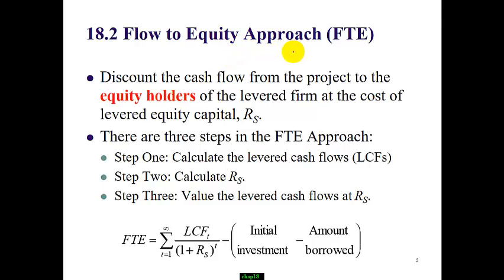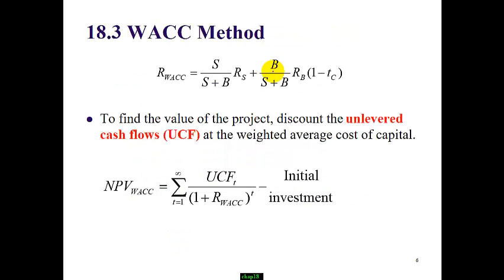The second approach is FTE. This approach considers the equity holders' point of view. We look at the cash flow that goes to the equity holder. It is named levered cash flow. We use the cost of equity, and the investment amount contributed by the equity holder. The third approach is WACC. WACC responds to the effect of leverage by adjusting the discount rate directly. Do you still remember we adjust the cost of debt with an after-tax adjustment component? We use unlevered cash flow and the full amount of initial investment in the WACC.